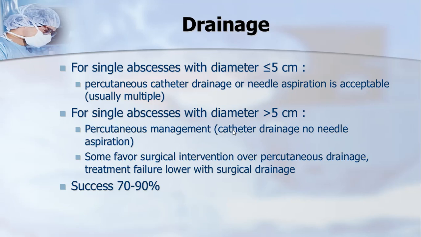Where percutaneous catheter drainage fails, because it has multiple septi or is very thick, you have to do some sort of surgical procedure. Usually the success of catheter drainage is 70 to 90%.